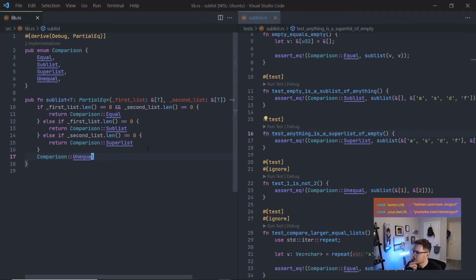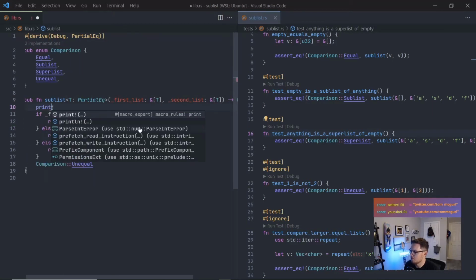Well, actually, there is something. Because lists can actually be directly compared. So a list of elements T that have partial equality, we can actually just compare those lists directly. We can figure out equality if we just check if it's equal to the other list. Let me show you what I mean by that.